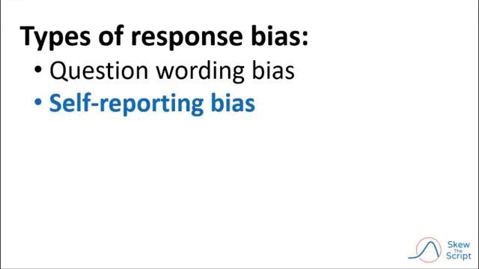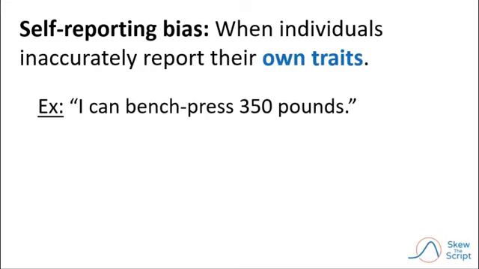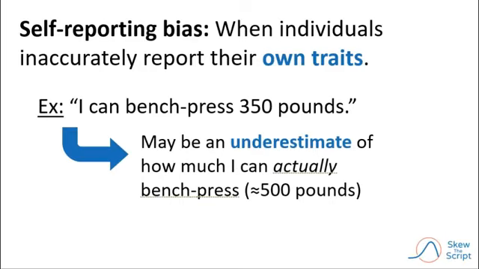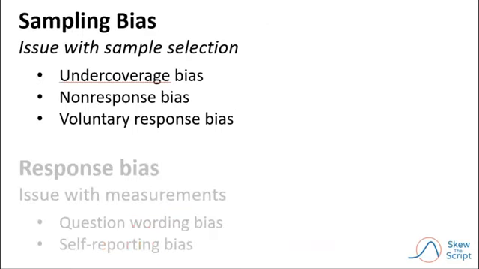Another type of response bias is self-reporting bias, which happens when individuals inaccurately report their own traits. For example, if I were asked how much weight I can bench press, I might respond, 350 pounds. Of course, that's because I am being modest and don't want to brag too much about my own traits. Just kidding. I can really only lift the bar, which is about 45 pounds, and that's probably more common, where people will alter their responses to make themselves look impressive.